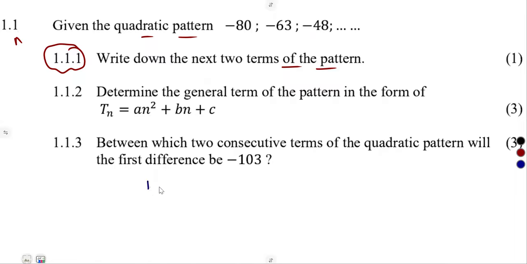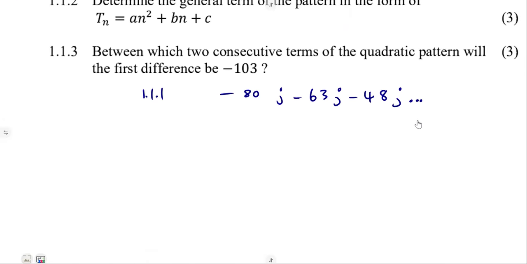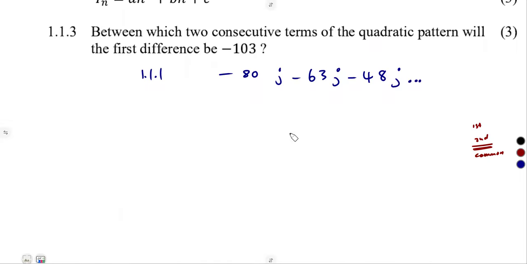So, in order for us to attempt this, guys, we can simply work out the pattern as it is given: minus 80, followed by minus 63, followed by minus 48. We do understand that as we are working with a quadratic pattern, we must have the first differences and also the second, where the second is the one that is constant or common. So we can use that one as an advantage to answer our question, all right?